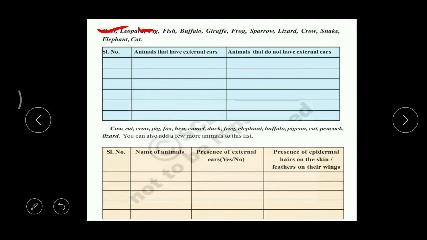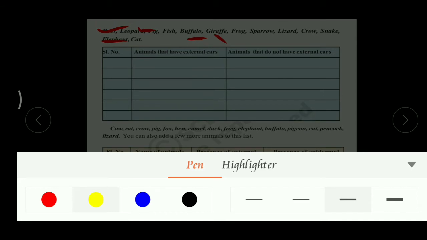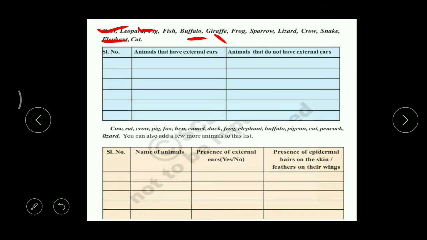For example, take buffalo. In a buffalo also we can find external ears. Then giraffe. In a giraffe also. Then come to elephant. Here also we can find external ears. But when we take a snake, in a snake we cannot find any external ears.